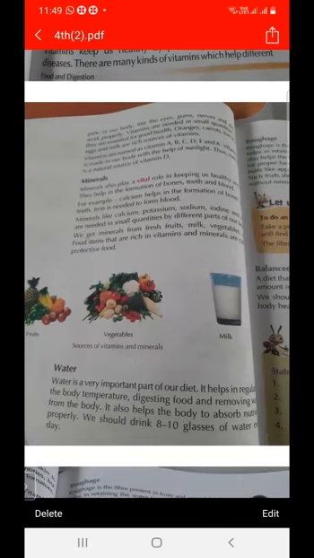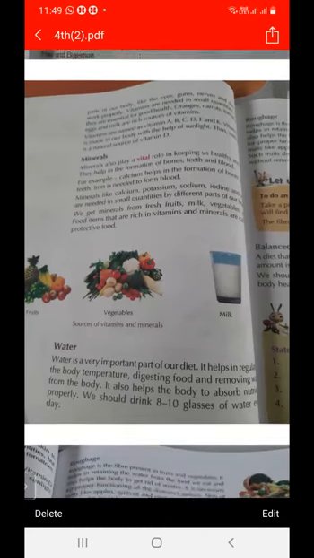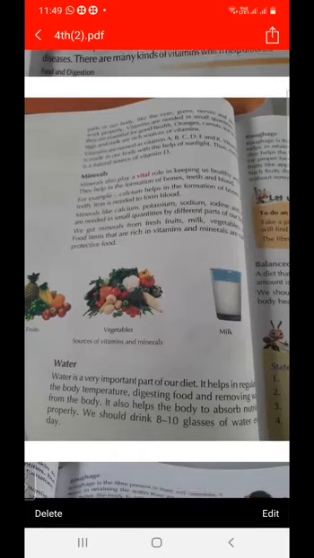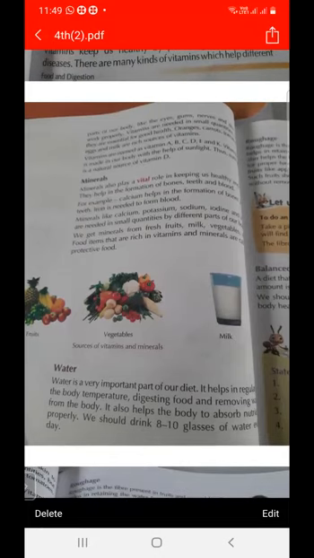And what is the function of calcium? It helps in the formation of bones and teeth. And what is the function of iron? It is needed to form blood. So calcium helps in the formation of bones, and iron is needed to form blood. There are many kinds of minerals: calcium, potassium, sodium, iodine. And how can we get minerals? From fresh fruits, milk, and vegetables, we can get minerals.